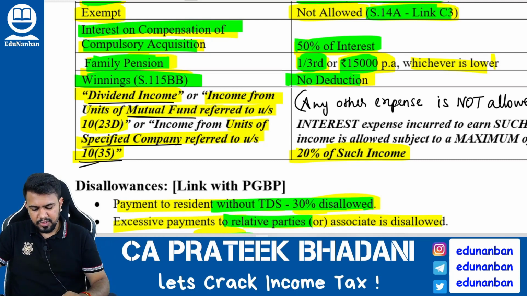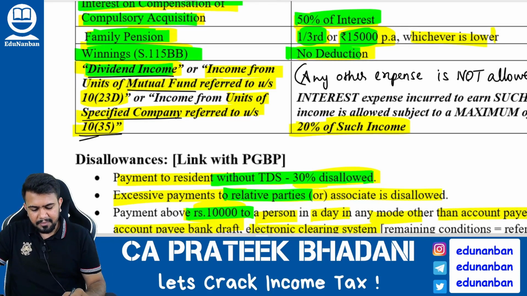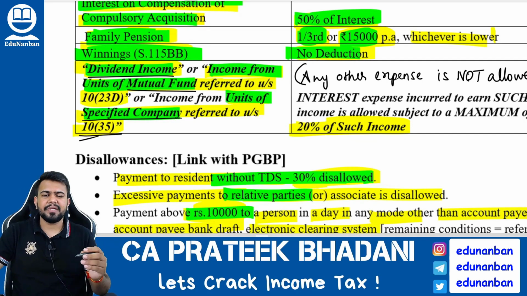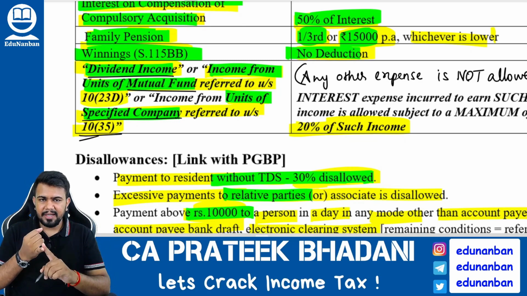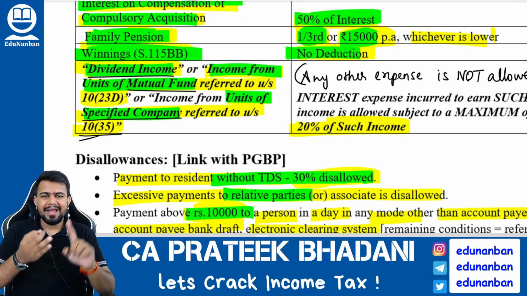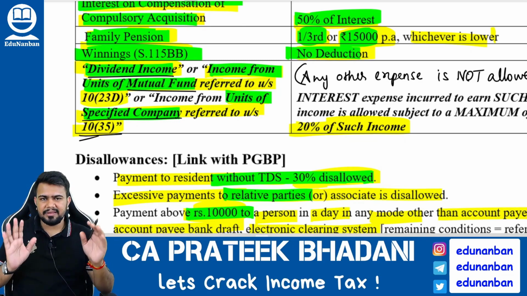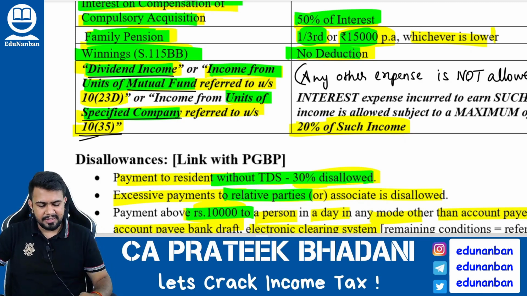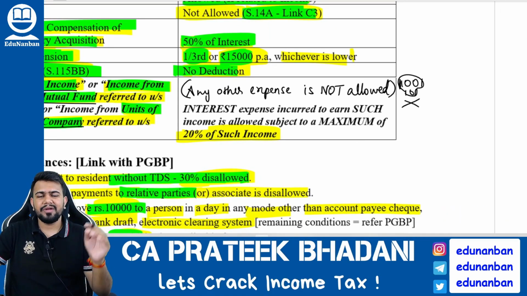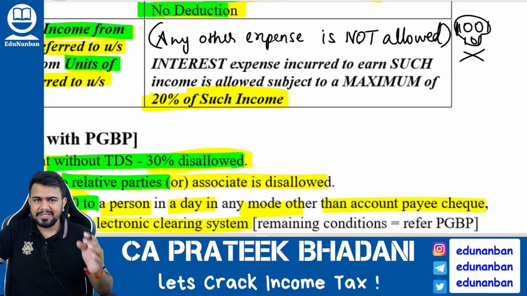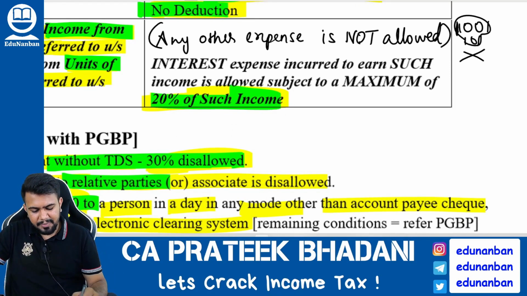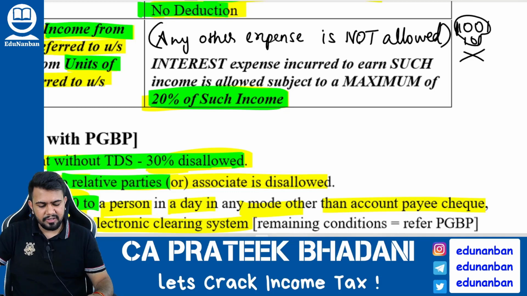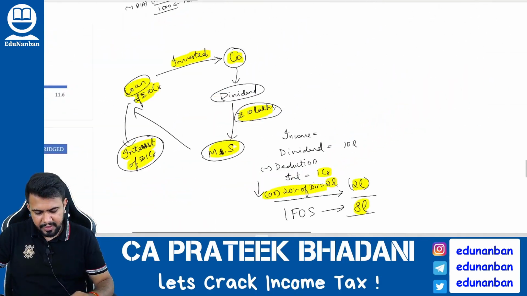And now let me tell you a new concept. For dividend income, or income from units of mutual fund, or income from specified company under 10(35), if such income is received, then no expense is allowed other than interest expense. However, the maximum interest expense that is allowed is also 20% of income.